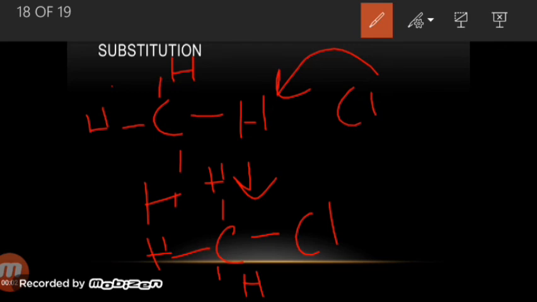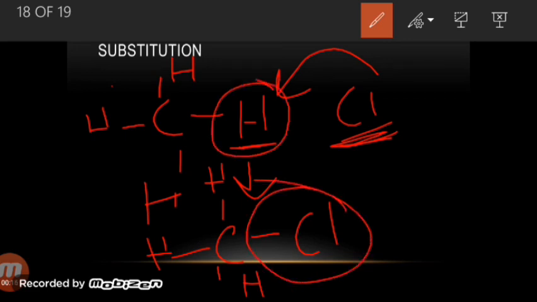Here you need to know why this chlorine is substituting hydrogen. This is because of the electronegativity of chlorine. Chlorine is more reactive, more electronegative than hydrogen. So that's why it has a tendency to substitute hydrogen easily. Therefore, it will substitute it, the hydrogen will be released in the presence of UV light, and then we are going to get methyl chloride or chloromethane.